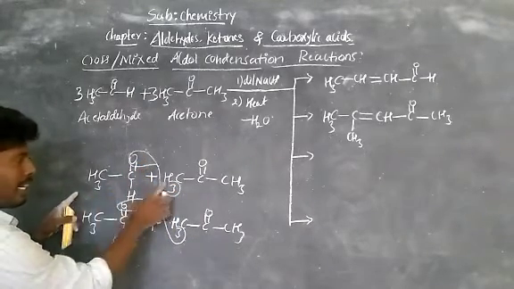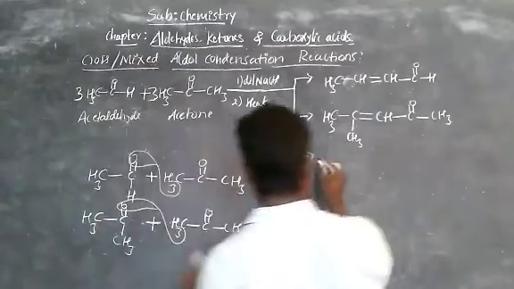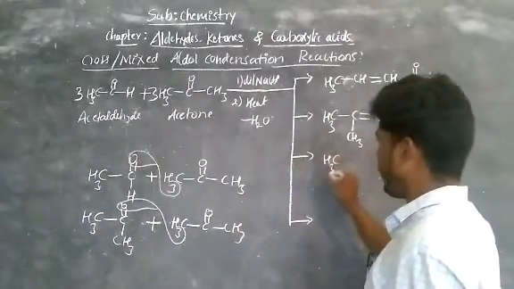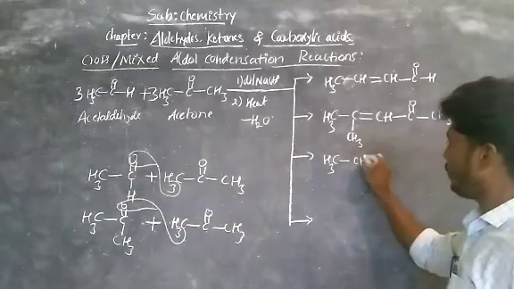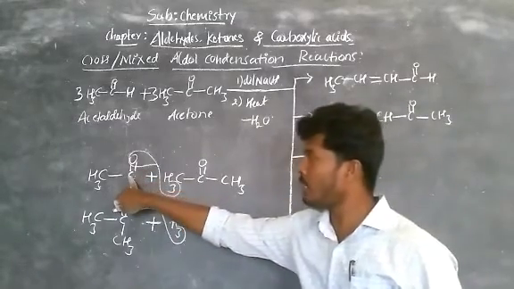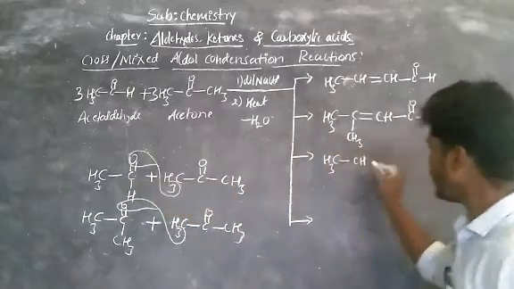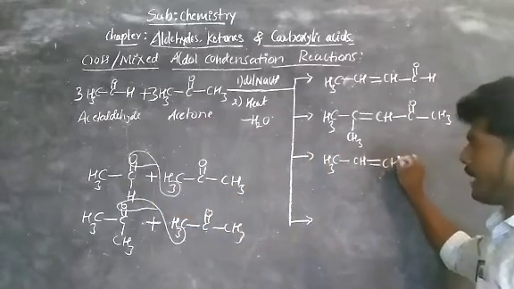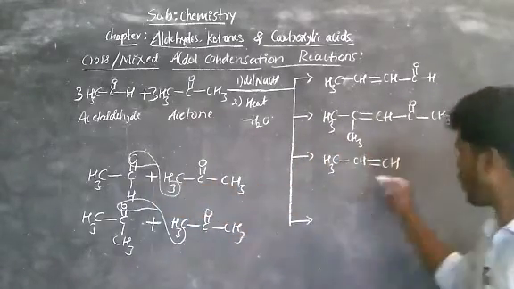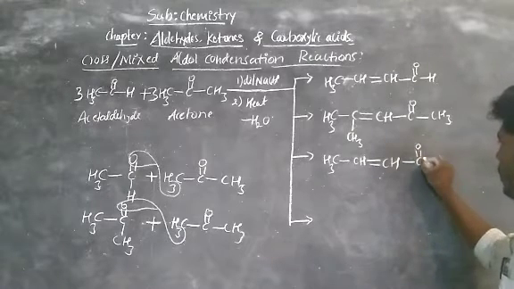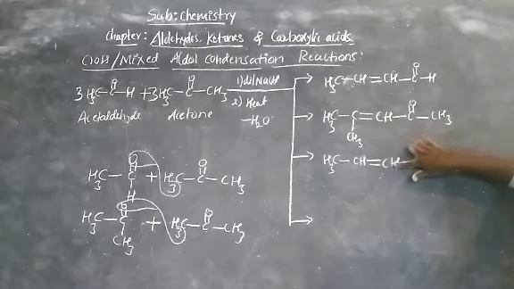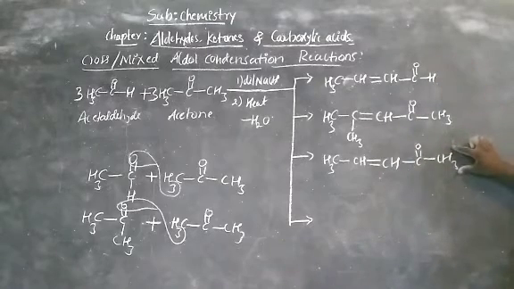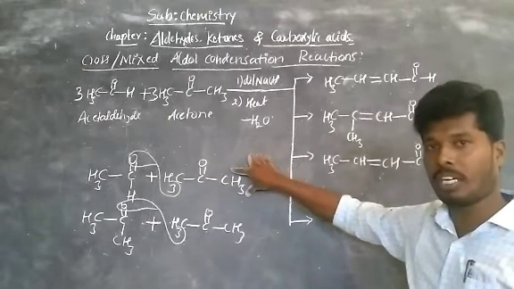Remaining right now is CH3, CH, then double bond is formed between this carbon and this one. That is double bond CH, then C double bond O, bond CH3. You get this one. These two look the same, but the end group changes because we are taking this ketone.